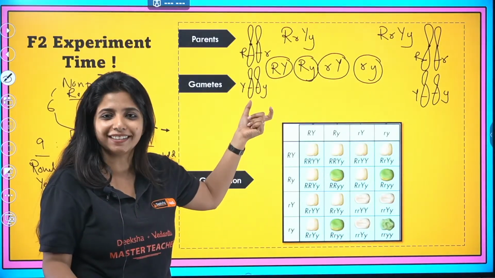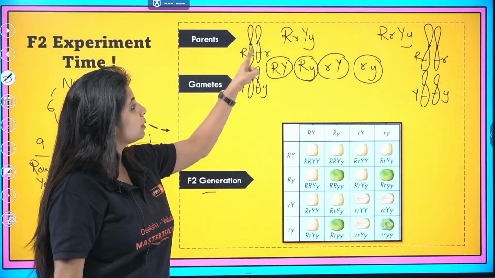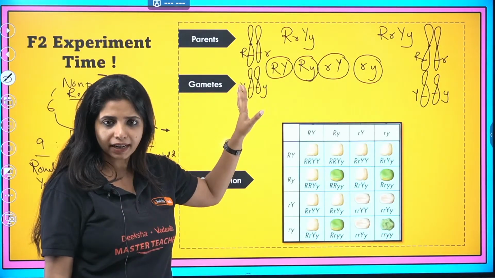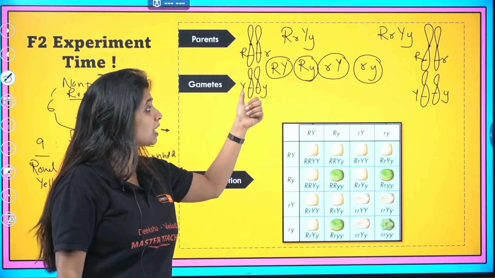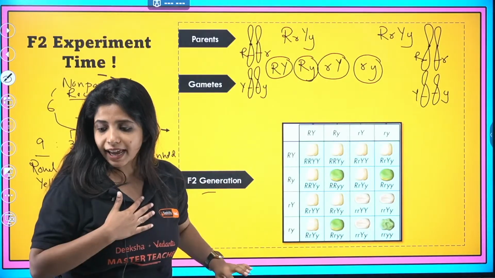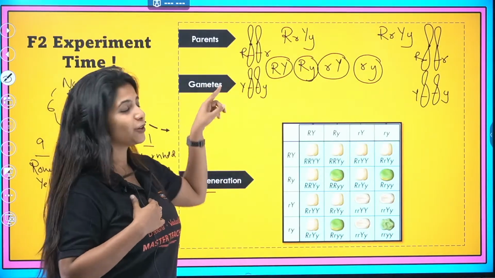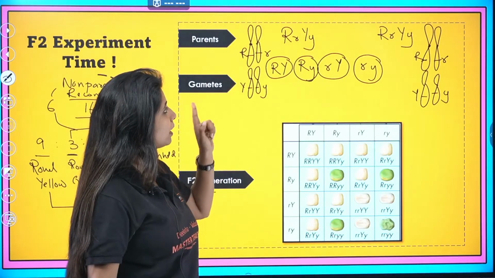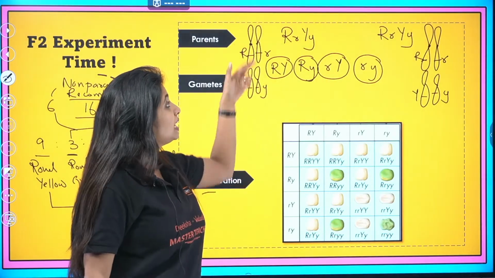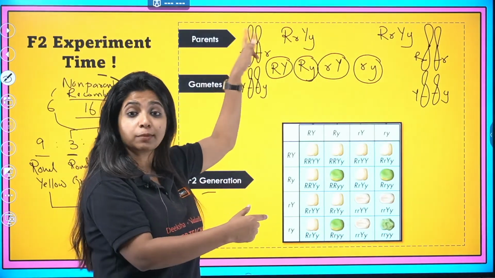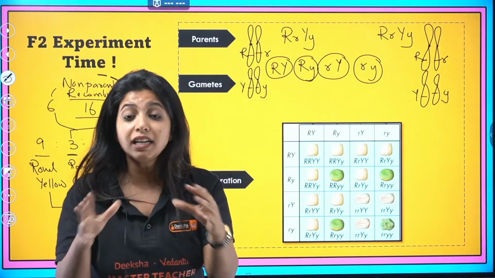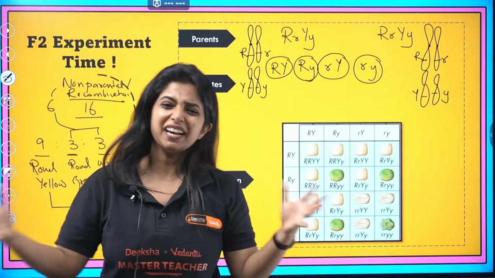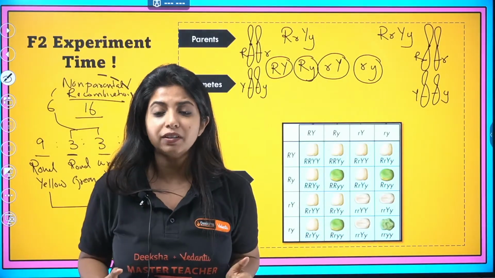That is color. So that means that when one chromosome has to come from here, it can be capital R, it can be small r. And from here, it can be capital Y, it can be small y. Does capital R say that I will only go with capital Y? No, capital R went with capital Y, capital R also went with small y. It is independent. This segregation, who comes from here and who comes from here, is independent of each other. This is known as the law of independent assortment. Why is this super important?